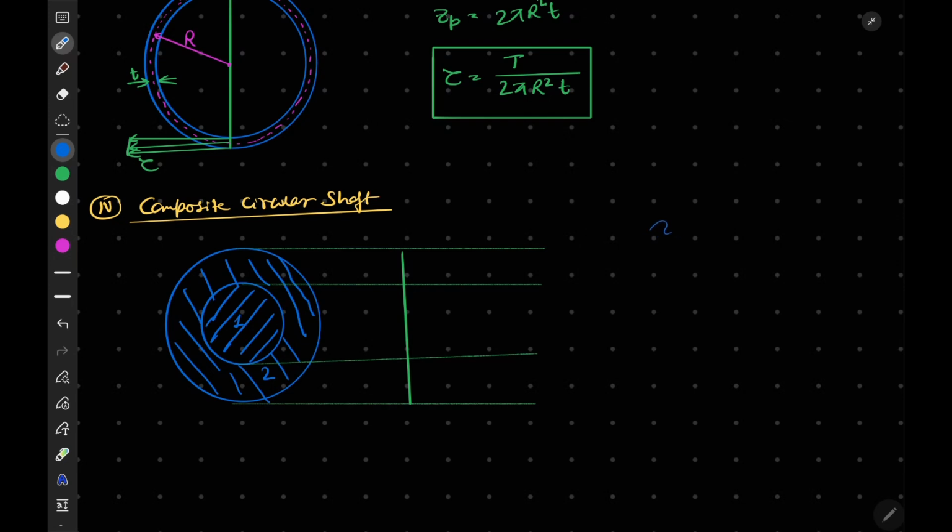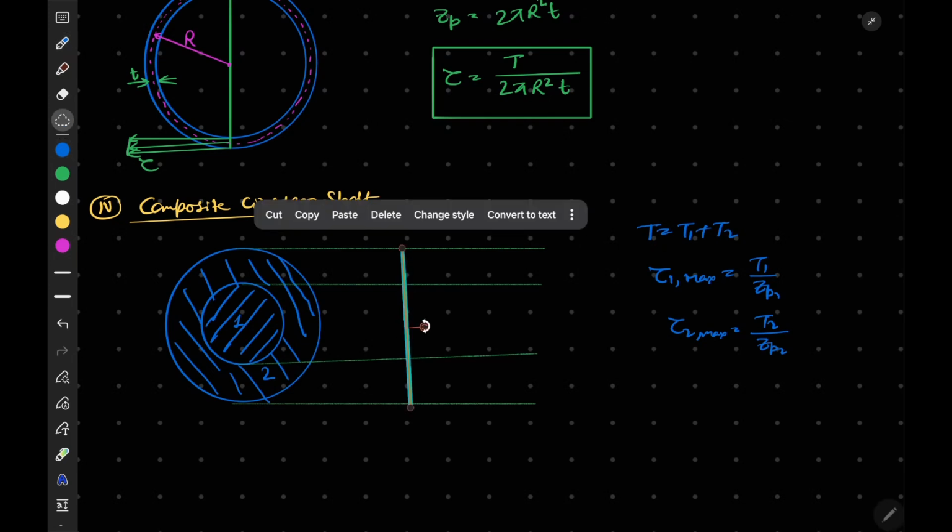Since there are two materials, the total torque will be given by T1 plus T2, point number 1. Second, in material 1, tau 1 max can be written as T1 by Zp1, and tau 2 max can be written as T2 by Zp2. Now we can draw two diagrams here. Let me show it first.